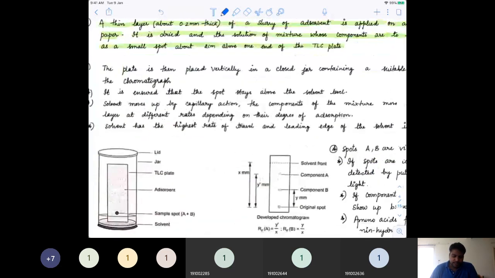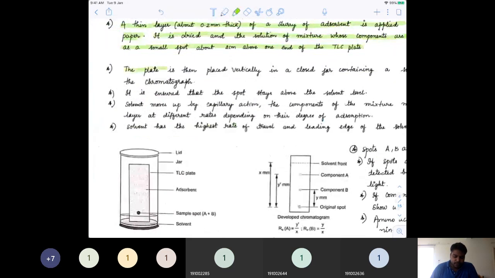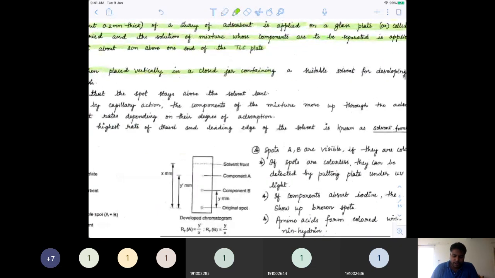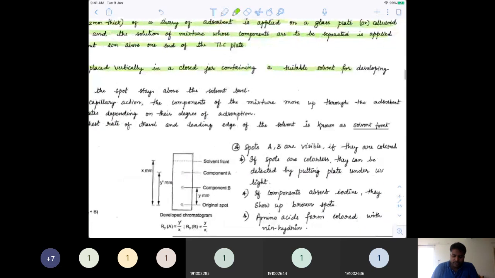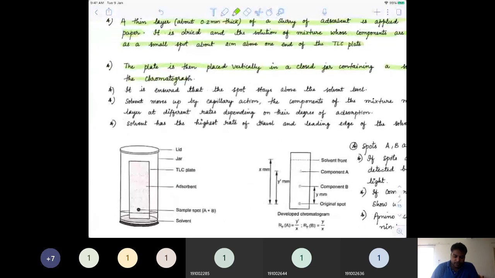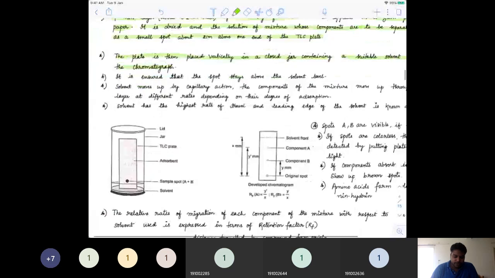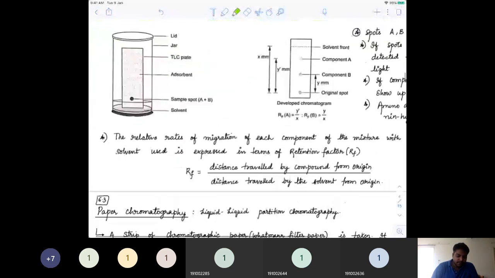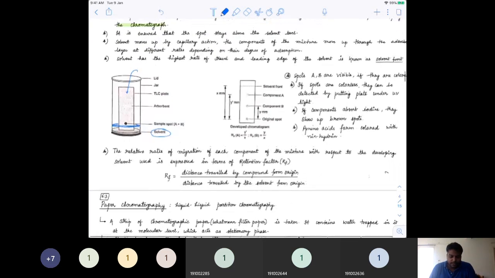So when we do that, the plate is then placed vertically in the closed jar containing a suitable solvent for developing the chromatograph. Okay. So basically now what we are doing, we will put this paper into a solution, right, which is the solvent. But you have to ensure that the solvent does not touch the spot. Okay, so the spot should be just above the solvent. Okay, so that thing you need to be taking care of.